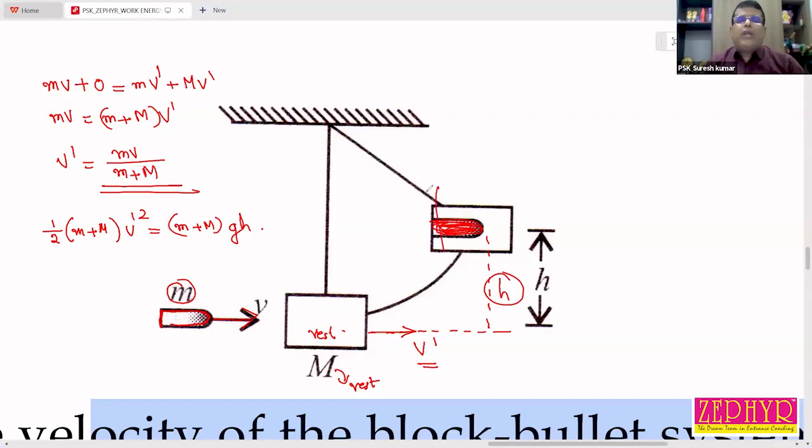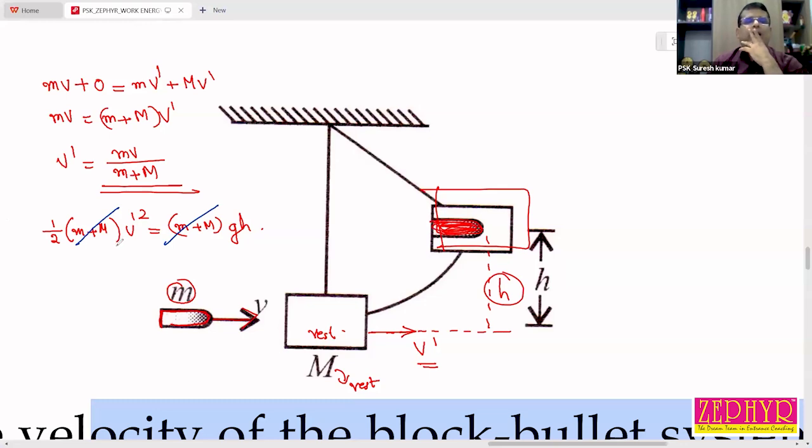Because when the body reaches here, the entire kinetic energy is converted into potential energy. Okay? Okay, sir.